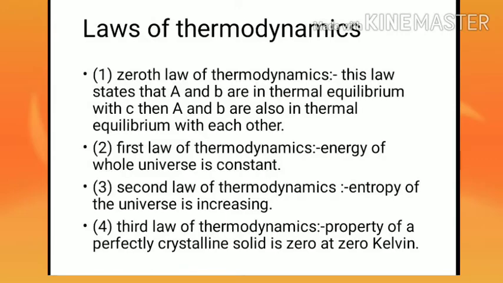That A and B will also be in thermal equilibrium with each other. And the zeroth law of thermodynamics gives the definition of temperature, because if two systems are in thermal equilibrium, they have equal temperature.